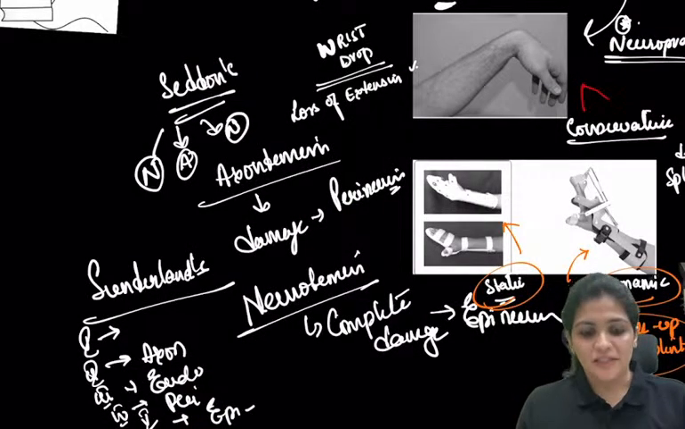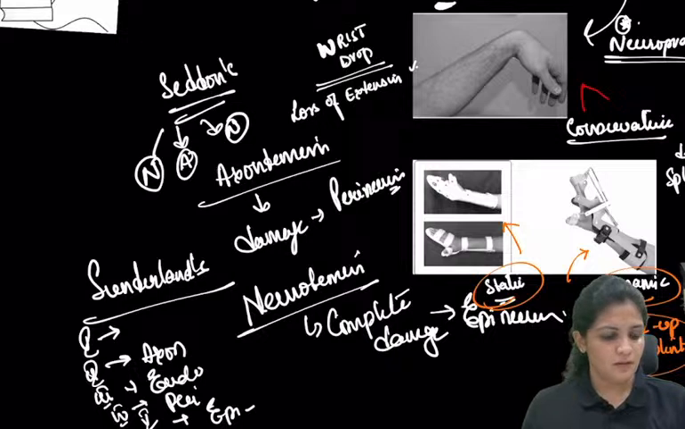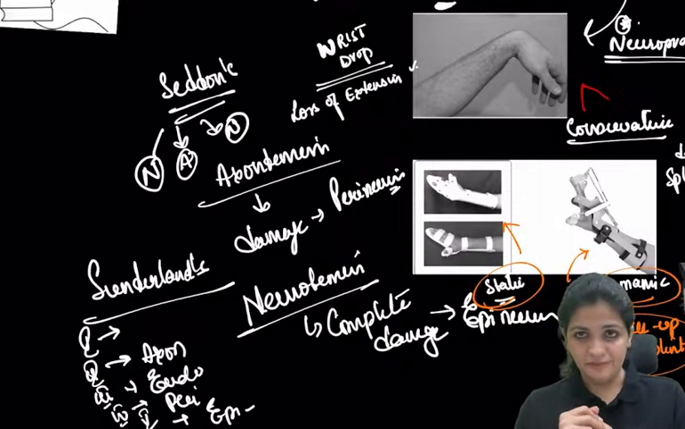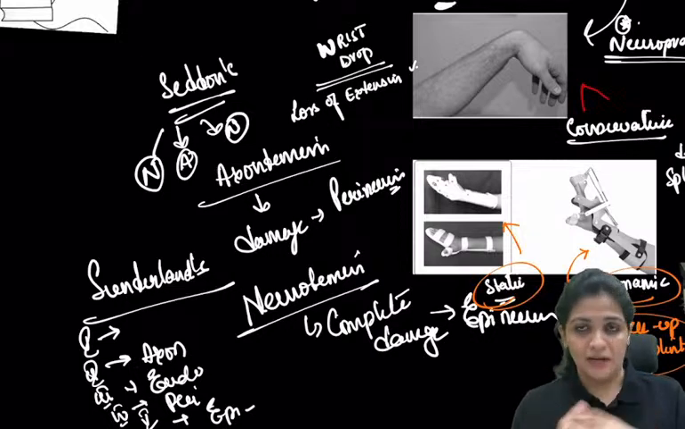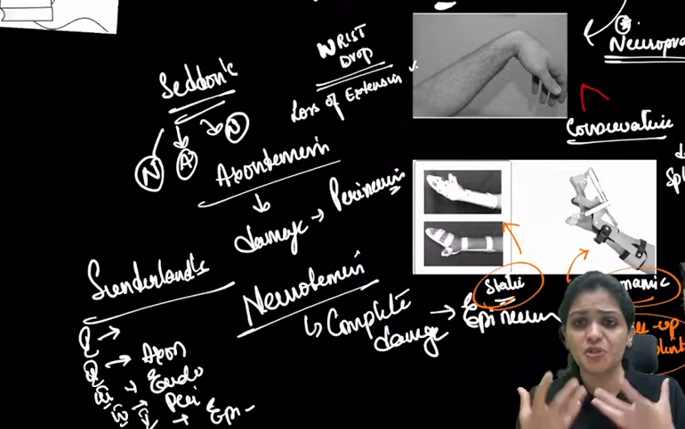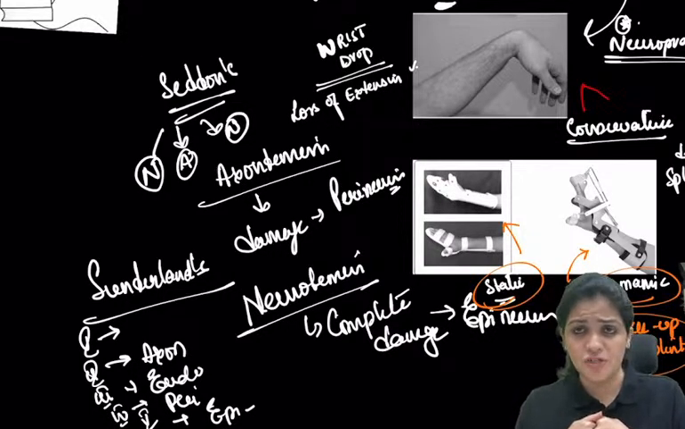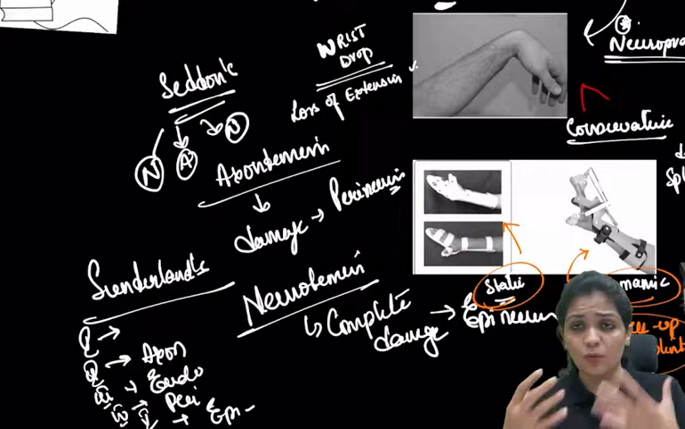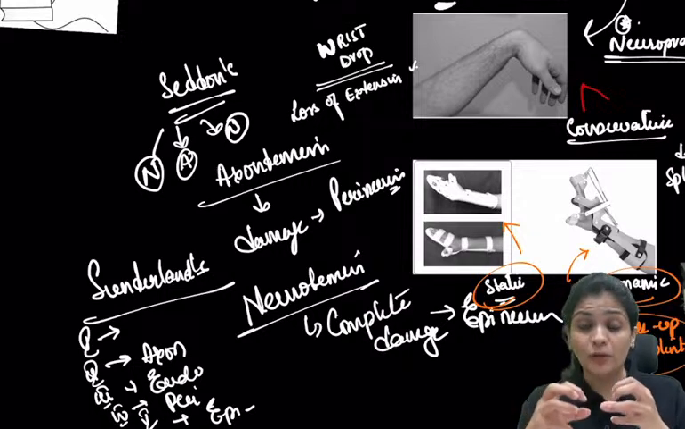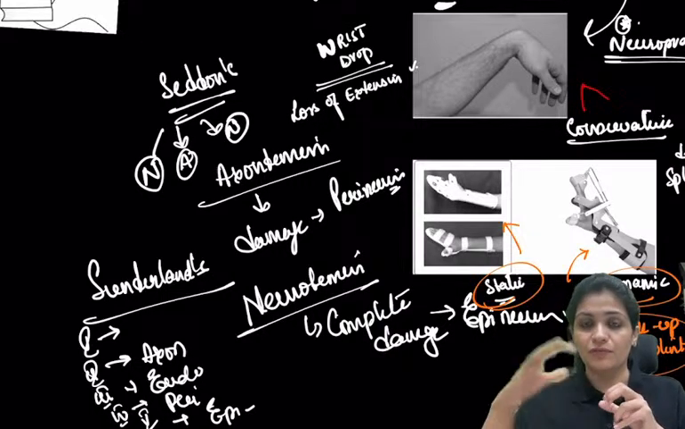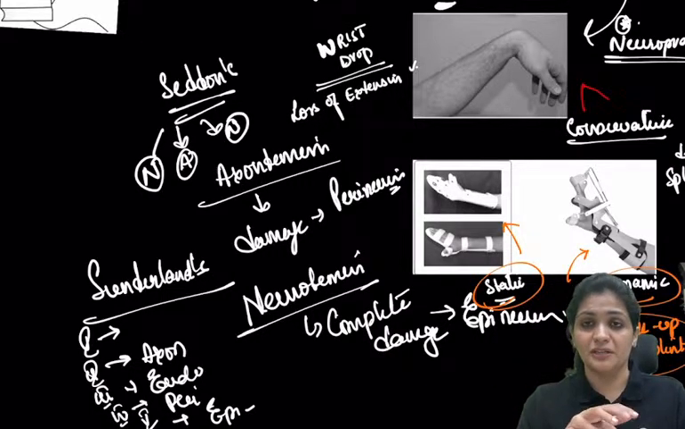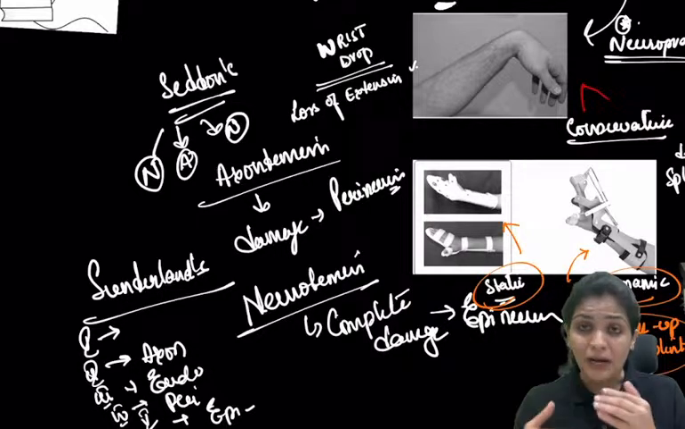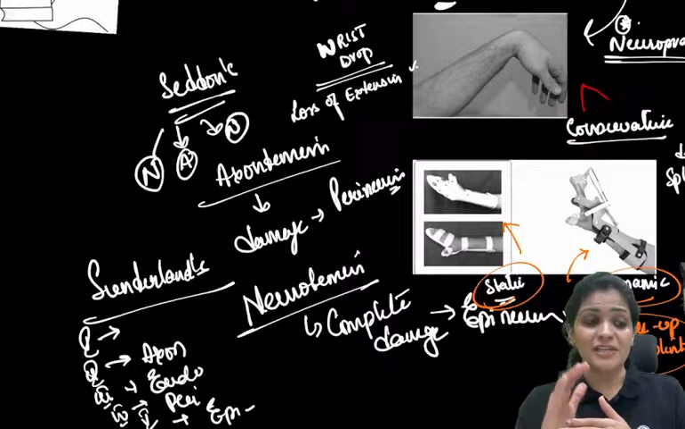So why are we actually using this splint? Whenever there is an injury to the nerve, the muscle goes into atrophy, right? We are most worried about the tendons going into atrophy. The tendons go into contractures, right? If you don't put them in the right position, they will stay in a bad position. So to prevent this contracture, we give these splints.